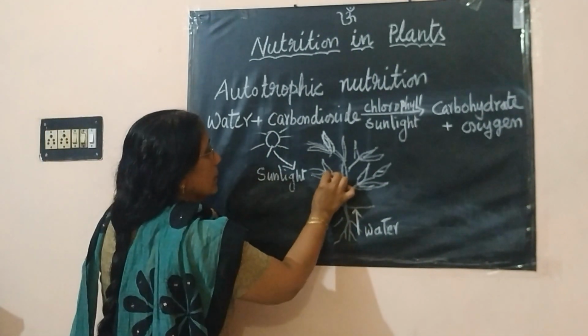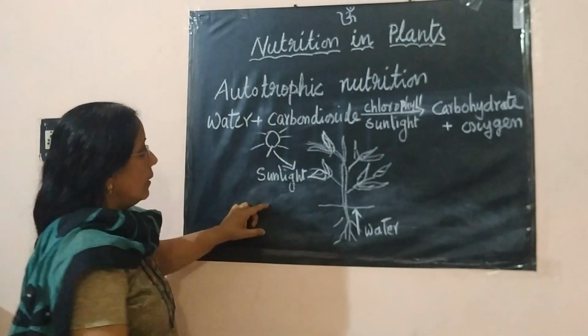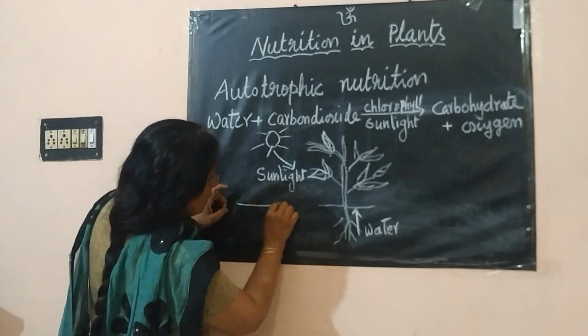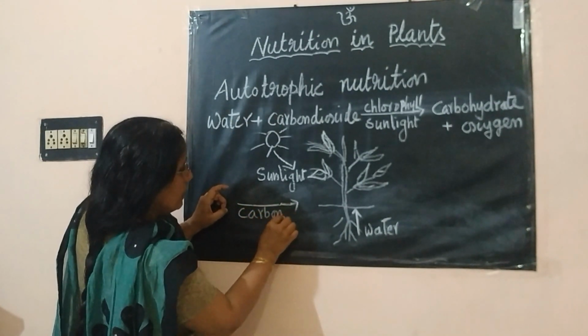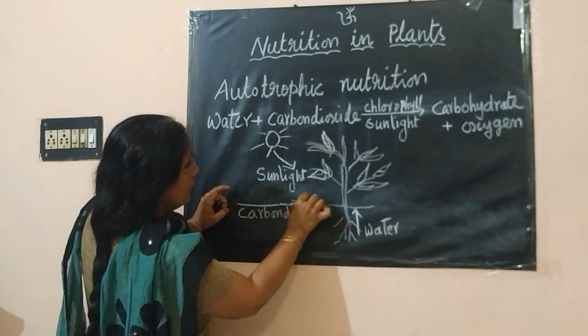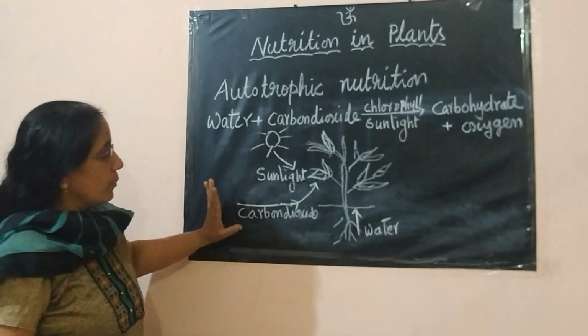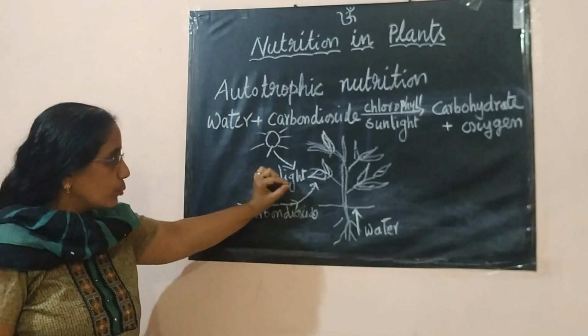It is absorbed by the chlorophyll, and from the air they take carbon dioxide, which enters into the leaves from the air through the stomata.